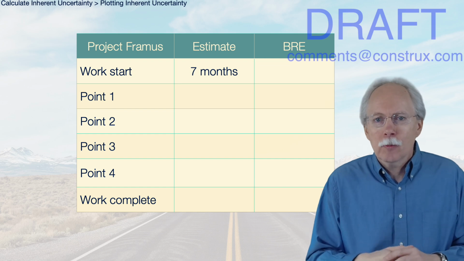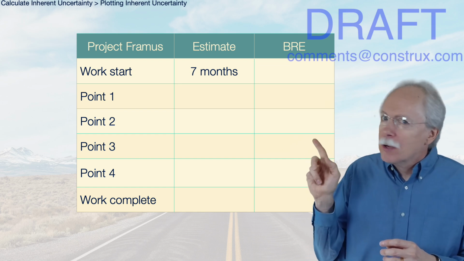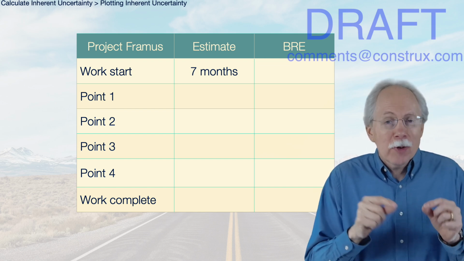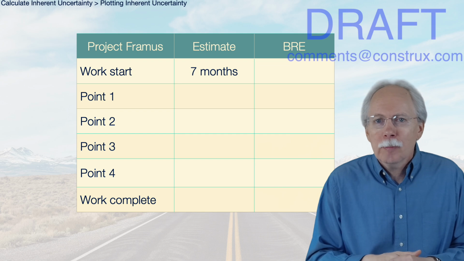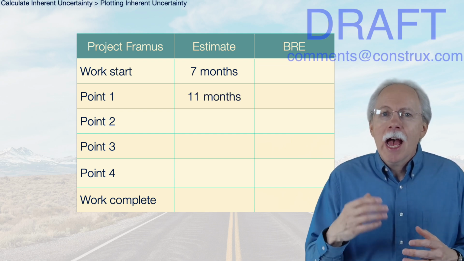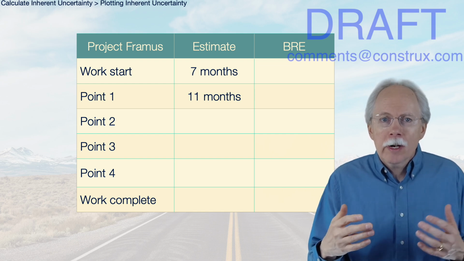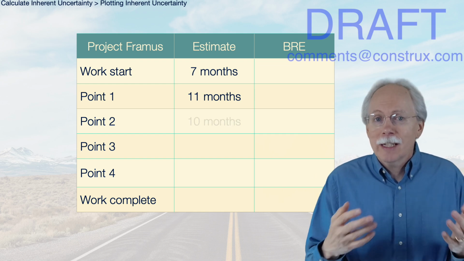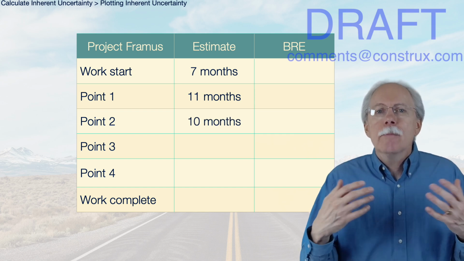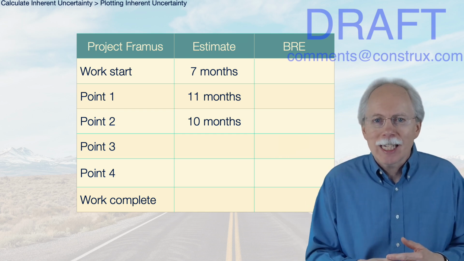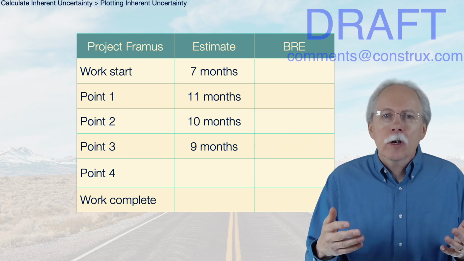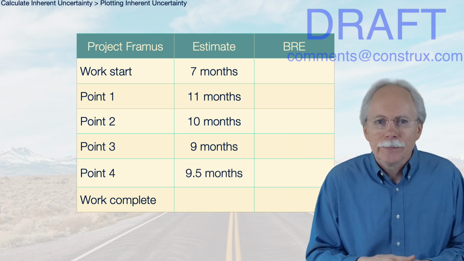Okay, I've completed some work. I now am at point one of my project. I know more now than when I started, so I'll revise my total project estimate to 11 months. More time and more work goes by, and now I'm at point two. Learning more, I revise my total project estimate to 10 months. More time, more work, more learning, and at point three, I revise my total project estimate to 9 months. The pattern continues at point four, where the total project estimate is now 9.5 months.